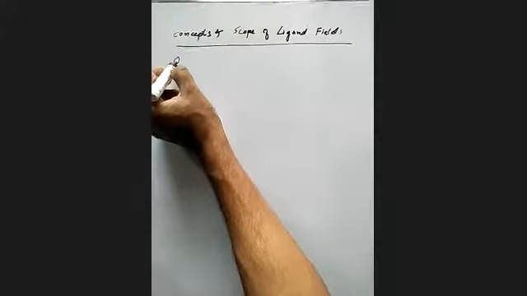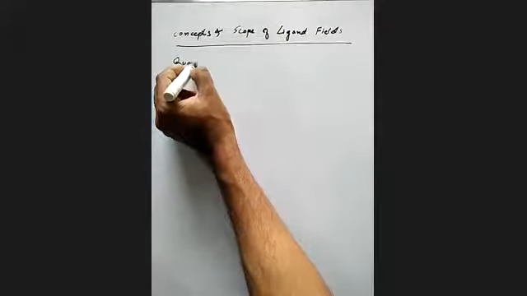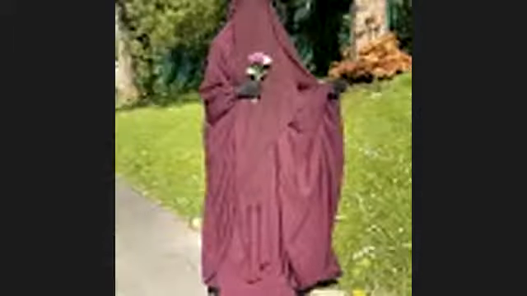Okay. The important point, to understand this, is quantum numbers. We will try to understand the meaning of quantum numbers. So we will learn what is the meaning of quantum numbers.